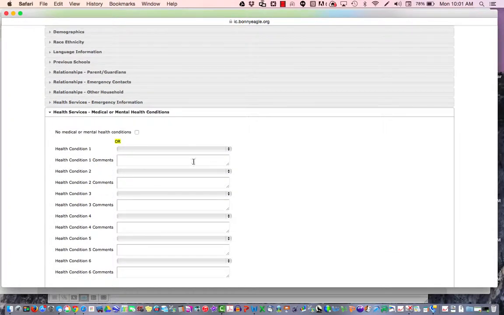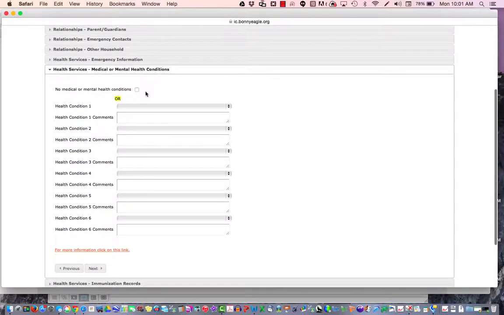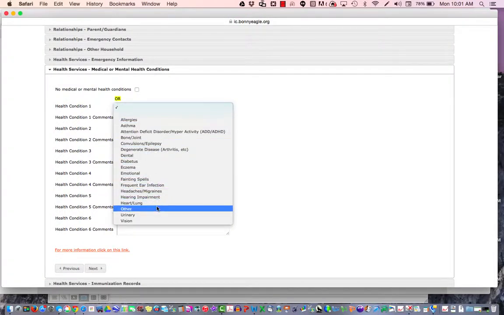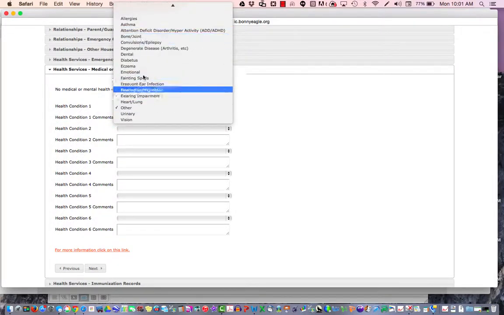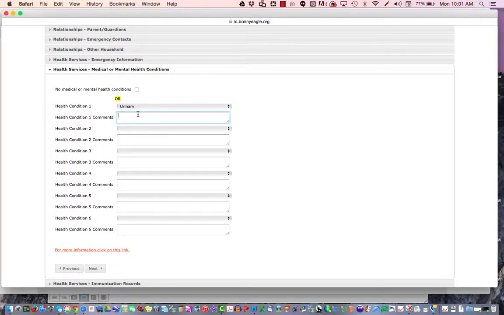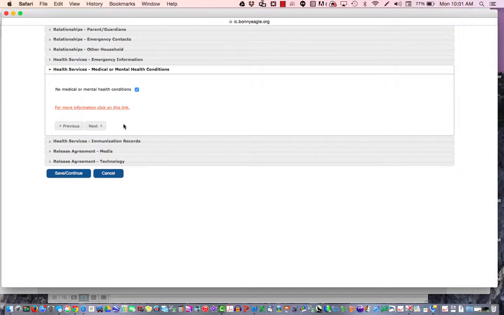Choose next. Does your student have a medical or mental health condition? If yes, please pick which one is applicable. If it's other, you can put the other in the comment box. If you need to add additional information to any of these, you can choose them and then put additional information in the comment box. Otherwise, choose no medical or mental health conditions if they don't have any.